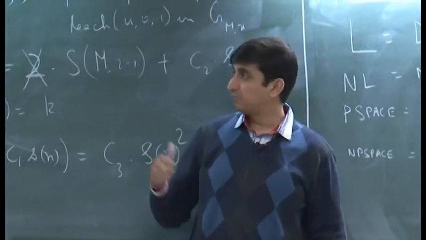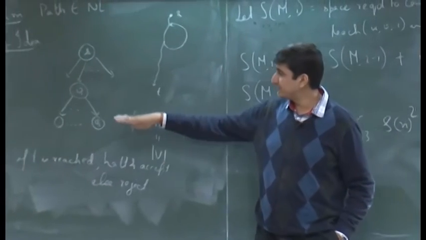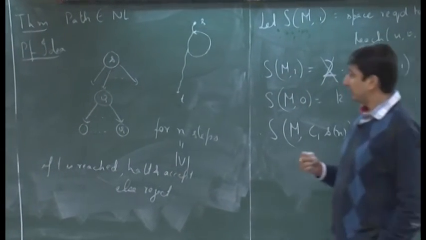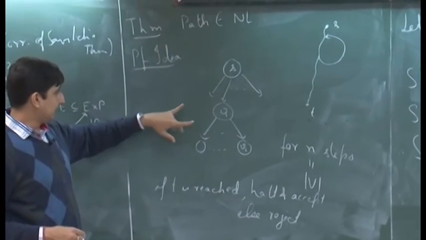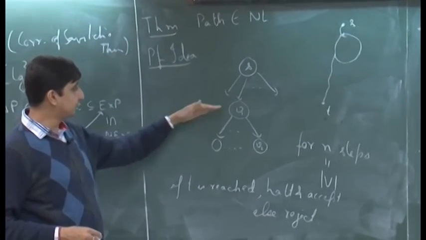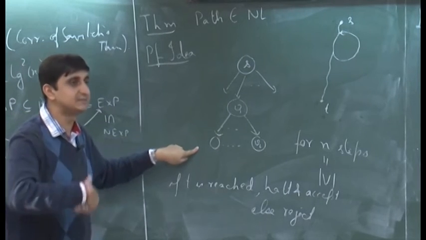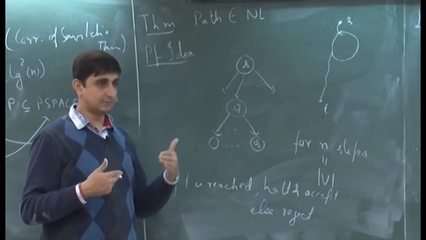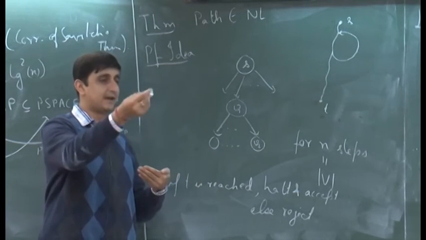Now, why is it taking log n space? How much space does this algorithm use? Firstly, we need a variable to store the current vertex, and maybe another variable to store the next vertex, but these two variables can be reused. The moment I go to a new vertex, I set that as my current and find another vertex.